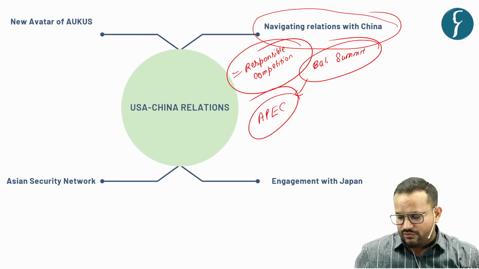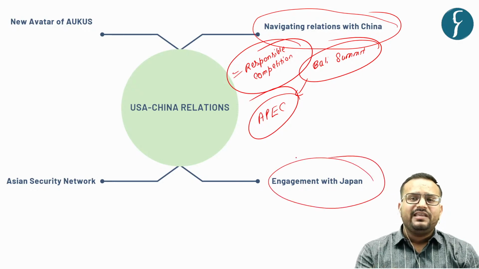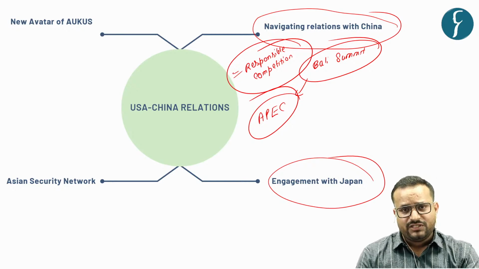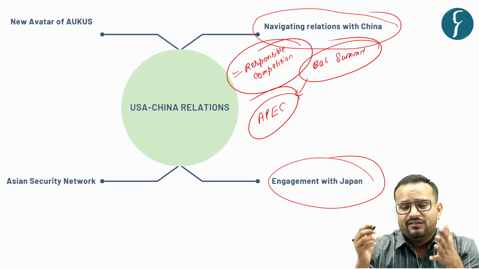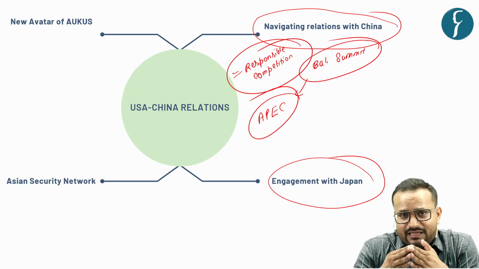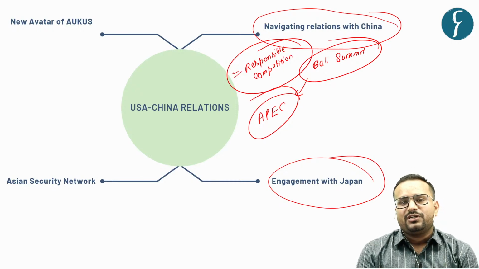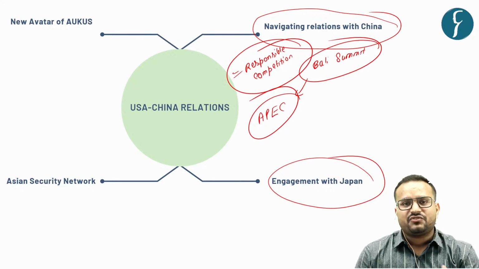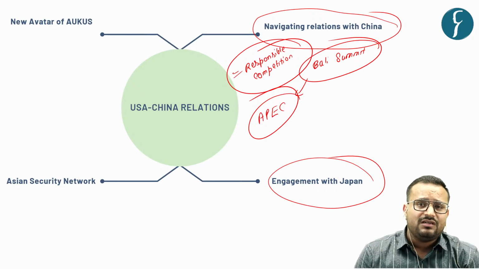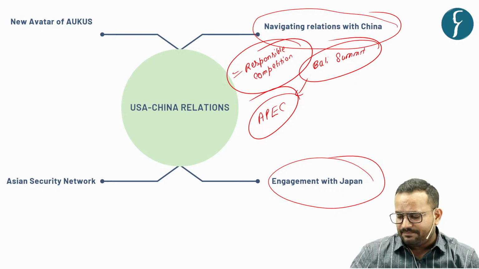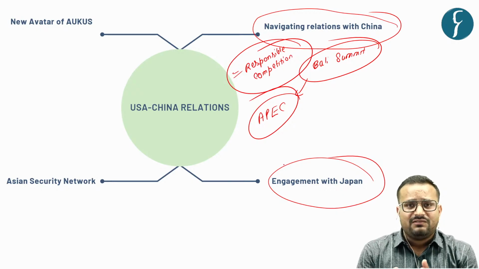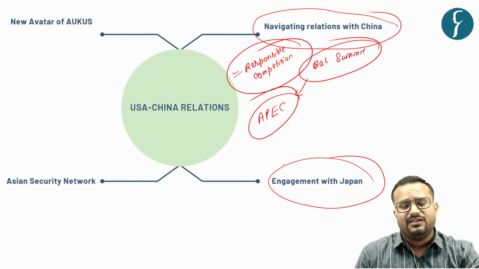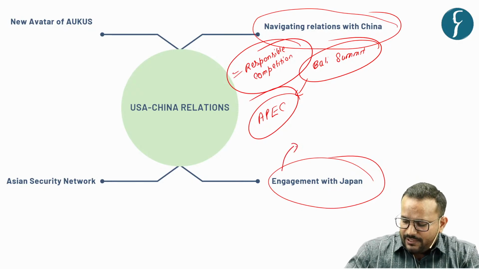Secondly, the US is actively engaging with Japan. Just yesterday, the Japanese Prime Minister Mr. Fumio Kishida traveled to USA, and USA is trying to develop a very strengthened relationship with Japan, because it is one of the major stakeholders in this Indo-Pacific region. How? In the sectors of military and technology.